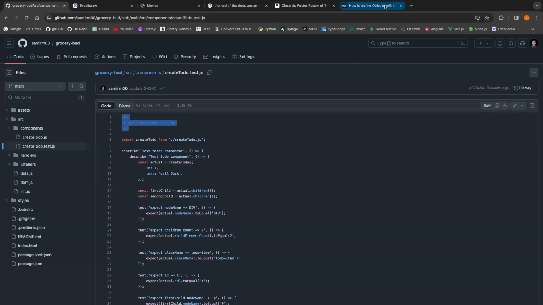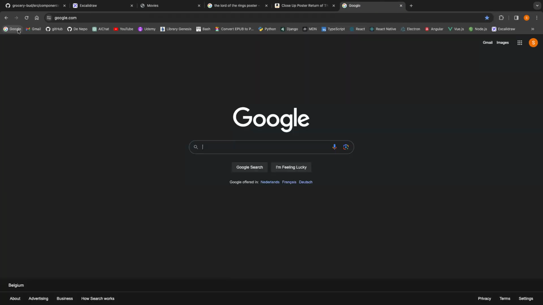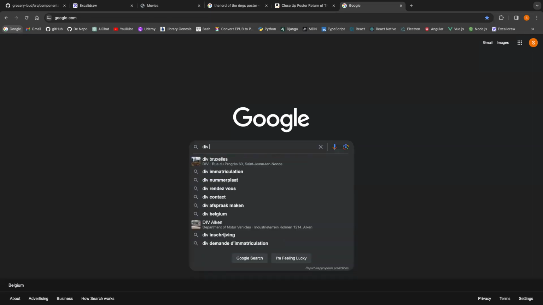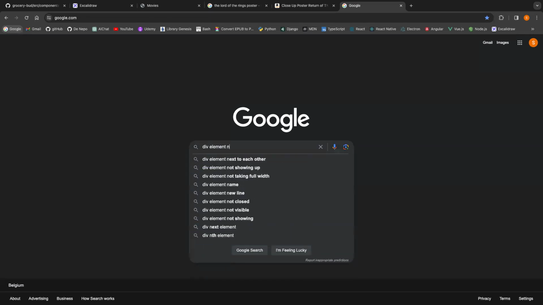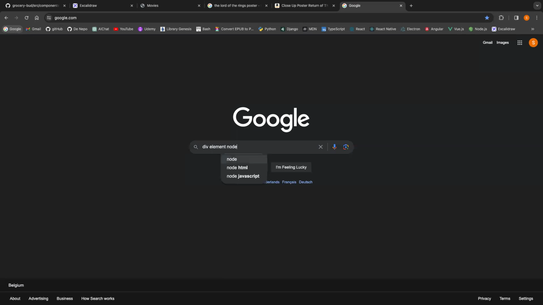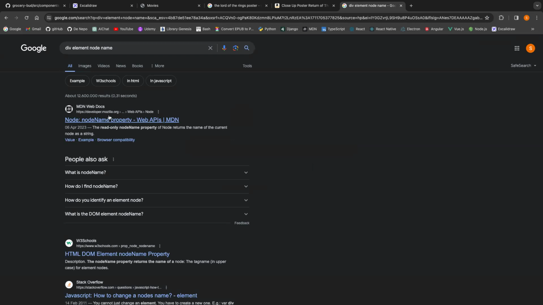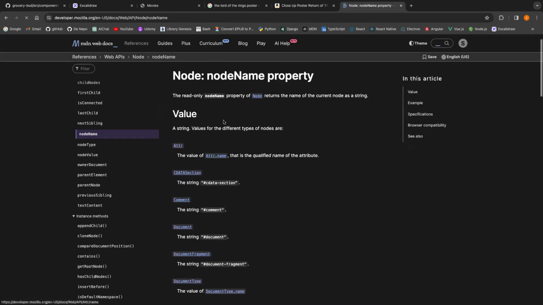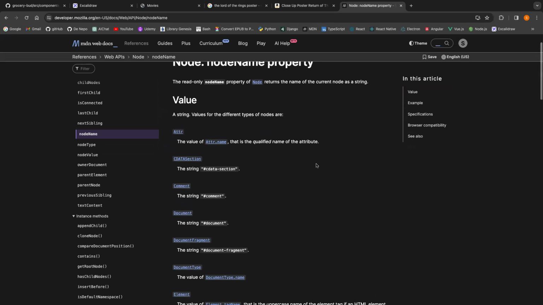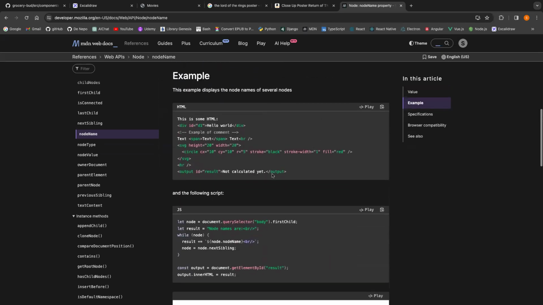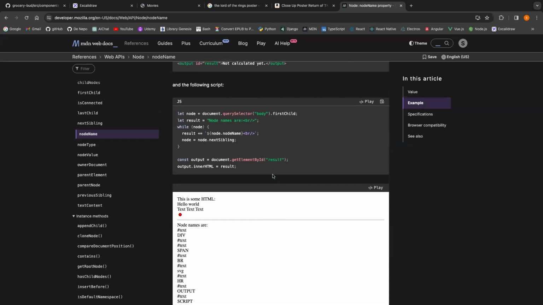Now here, if I go here and you search, for example, let's say div element node name, all of that's HTML, that's DOM property. Node, let's say node name. So what is a node name? The node name here is a property of the node. It returns the name of the current node. The current node means the current element. For example, here it shows you probably some example. A node name P R, so it will be PR tag. Why? Because what's the result here?